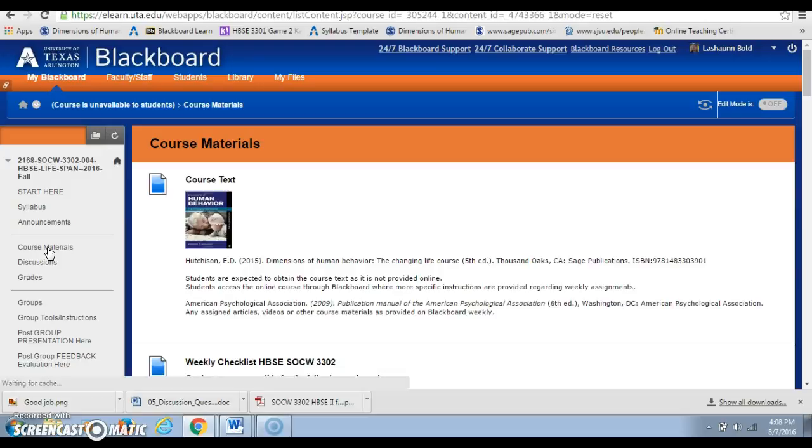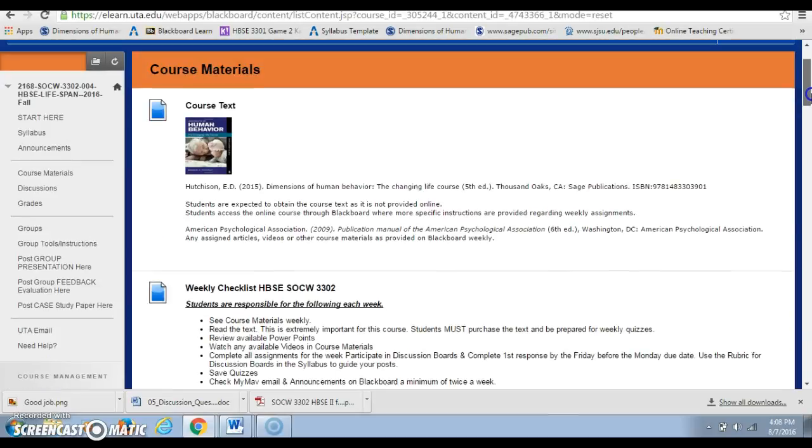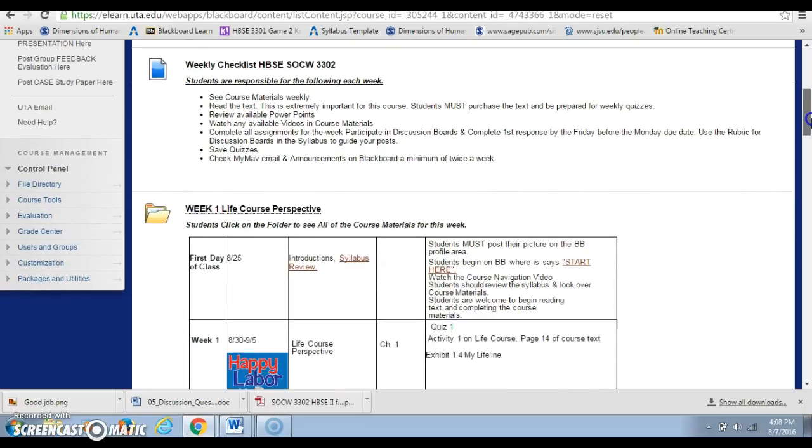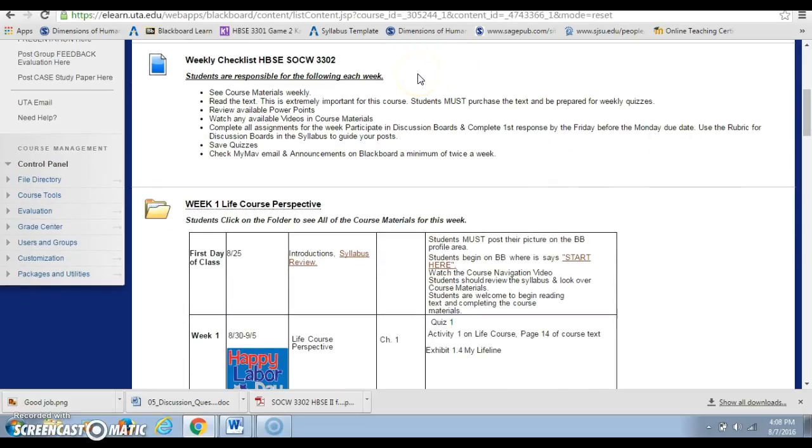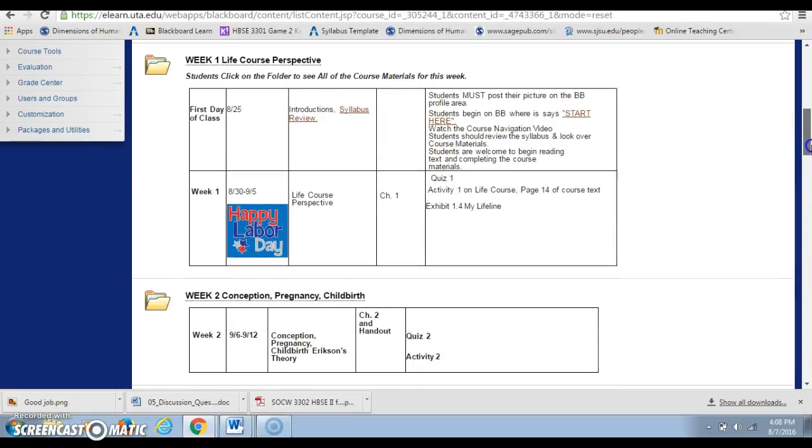And then the next page would be course materials. This is a very important section because this is where everything is that you need. Again, I repeat where the text course is here, but also there's a little checklist here about the things that you need to do every week in this class. You'll want to make sure that you read that carefully and that you understand what you're supposed to be doing to keep up with each week. I would also suggest that you keep up with every week as we go along, as opposed to waiting till the last minute or that type of thing. It's really better just to keep up week to week with all of the assignments and not let them lapse.